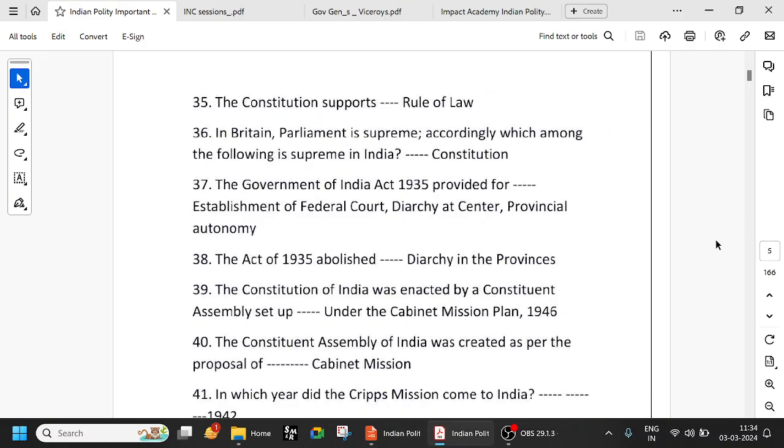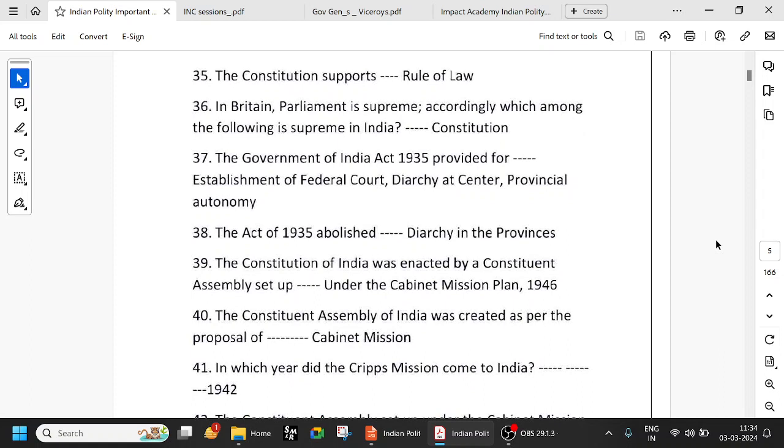Here we follow a procedure established by law. In Britain, Parliament is supreme. Which of the following is supreme in India? In India, the Constitution is supreme. Try to remember such statements, because suddenly when asked a question, you might get confused.